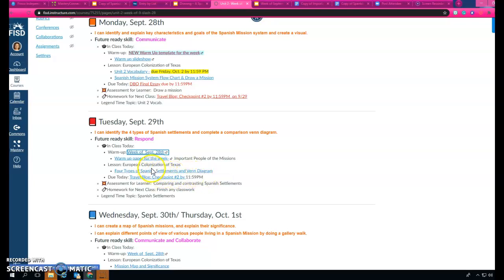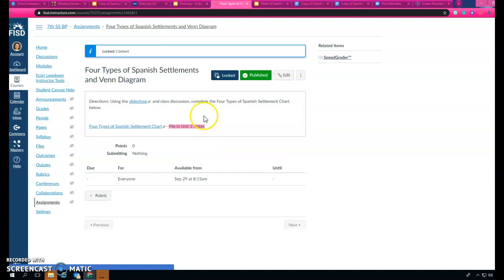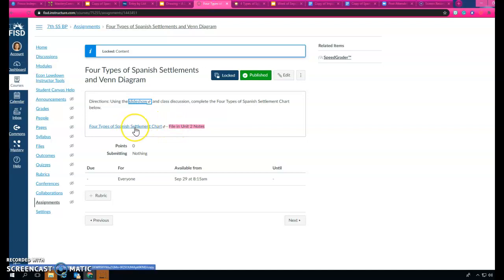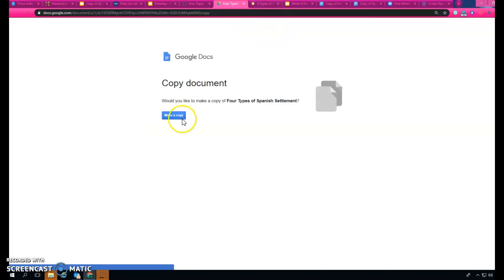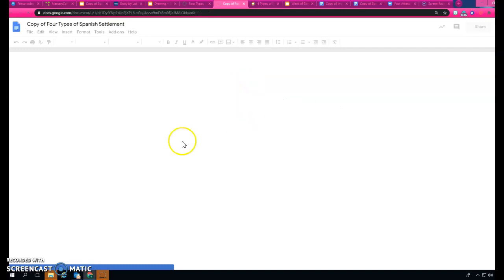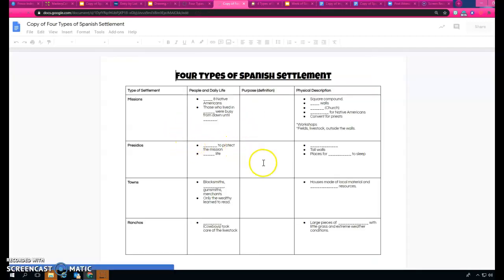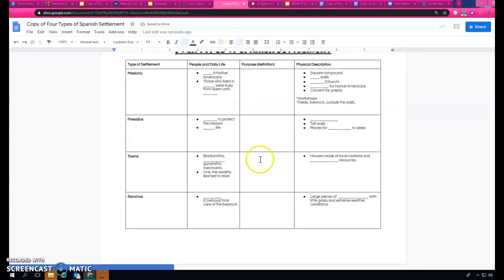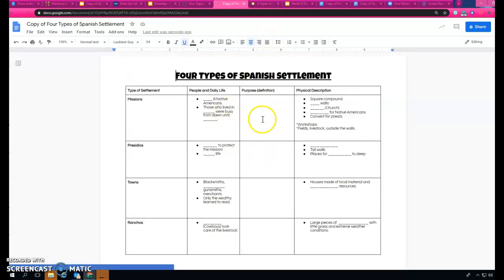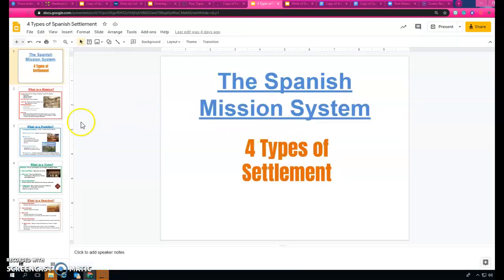So let's go to 4 types of Spanish settlements in Venn diagram. It says here to use the slideshow in class discussion, complete the 4 types of Spanish settlement chart below. So open the slideshow and open the settlement chart. This will be in Unit 2 notes. Please move that. Okay, so this is your chart that you have, and then this is the slideshow.